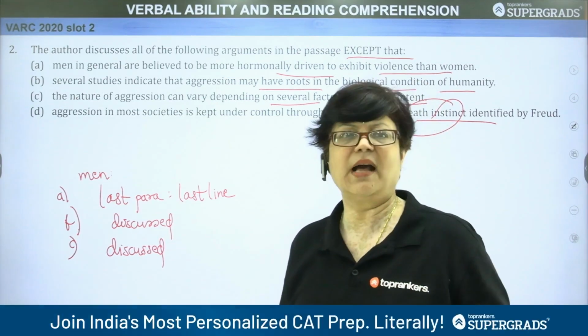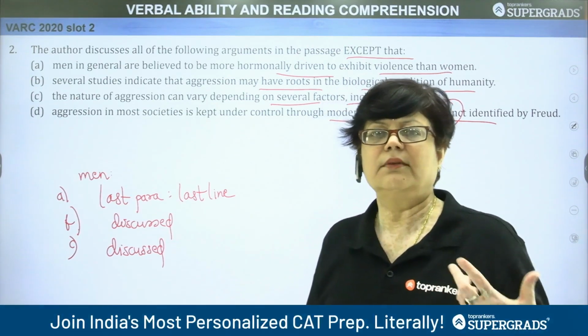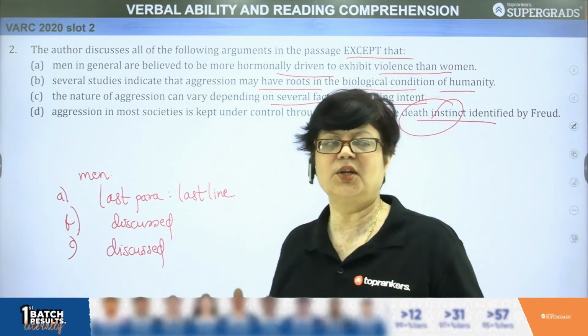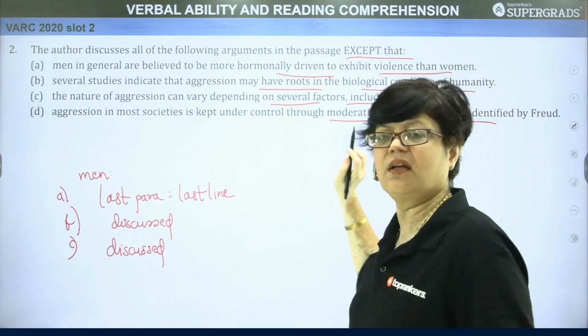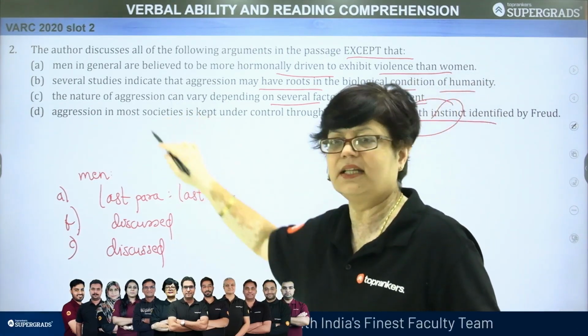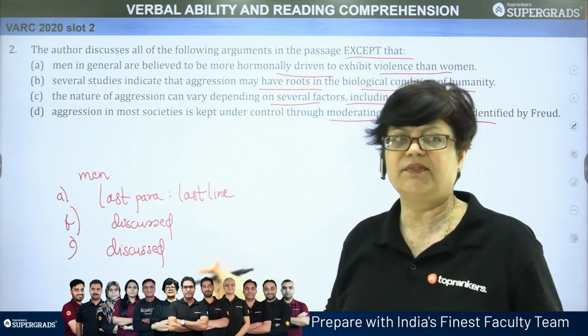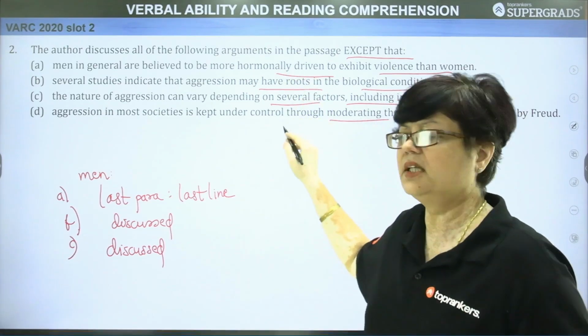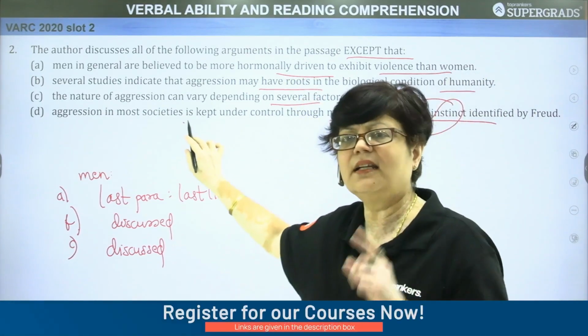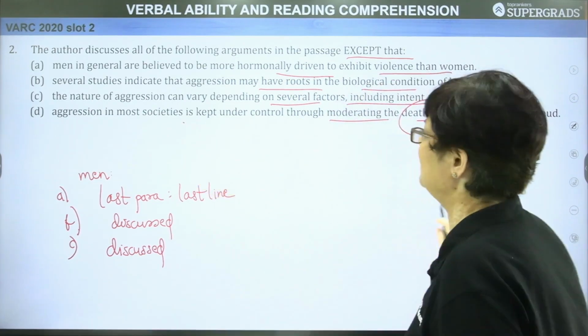So this is what happens when we try to find out the answers in a state of hurry or in a state of panic. We just match the words which are given in the passage without understanding the actual meaning of the option, and we may take it. But thankfully here we find that we have already ruled out the first three options. So here we find that this particular mention has not been made in the passage.